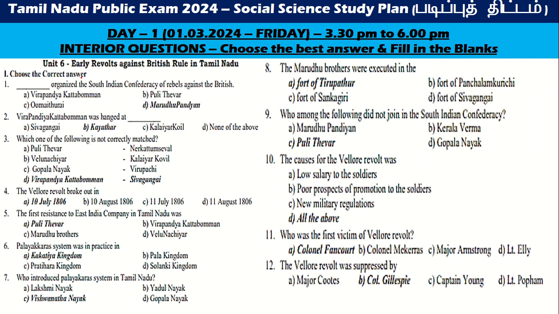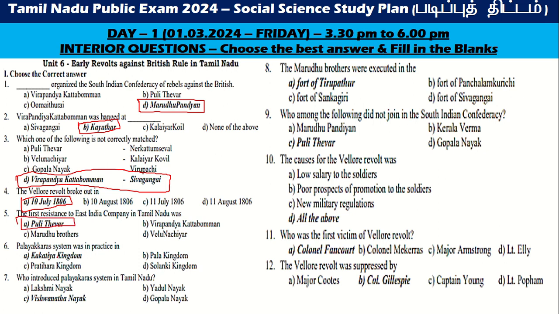Dash organized the South Indian Confederacy to rebel against the British: Marudu Pandian. Veerapandiya Kattabomman was hanged at Kayathar. Which one of the following is not correct? Veerapandiya Kattabomman is Sangha Gangai, that is the incorrect one. The Vellore revolt broke out on 10th July 1806. The first resistance to the East India Company in Tamil Nadu was Pulithevar.